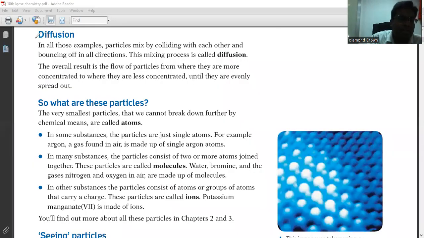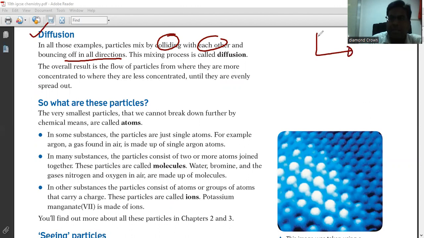Now look at the next topic. Our next topic is diffusion. In all those examples, particles mix by colliding with each other, right? And bouncing off in all directions. So particles are mixing with each other in all directions. That is called diffusion. So when gases combine with each other, that is called diffusion.